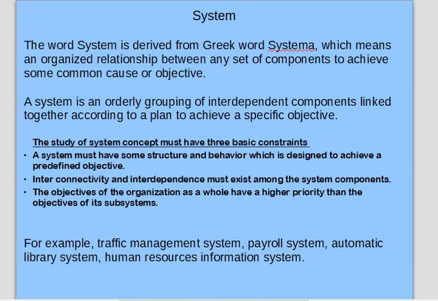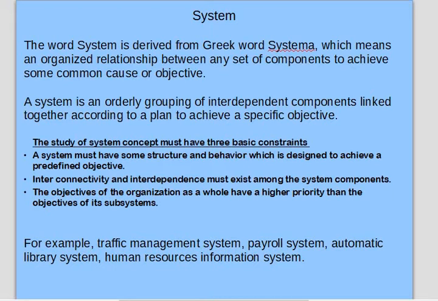So for which purpose are these systems built up? Any system which we know as a system must have a structure and a behavior which is designed to achieve predefined objectives. Second, interconnectivity and interdependence must exist among the system components, and the objective of the organization as a whole has a higher priority than the objective of its subsystem.